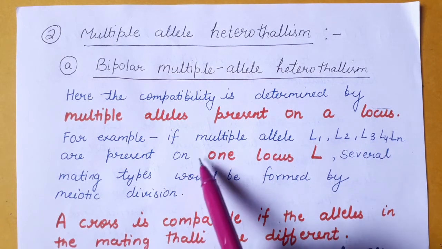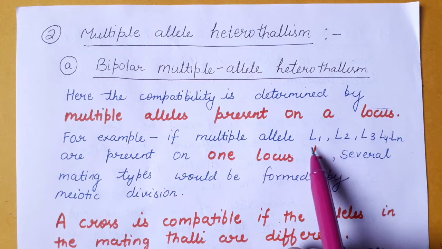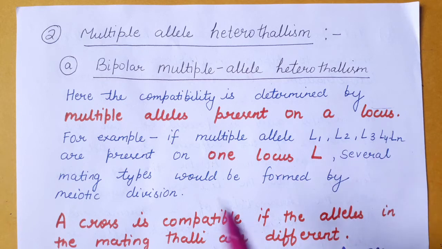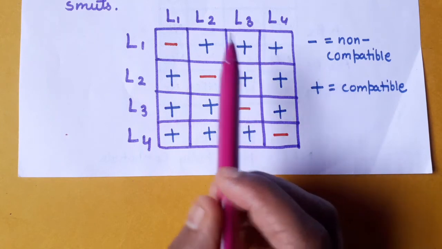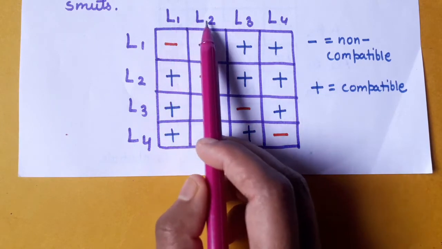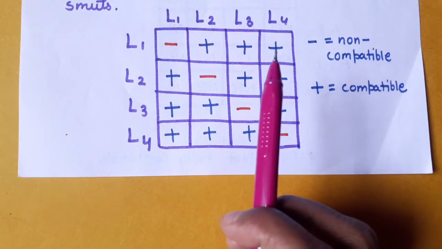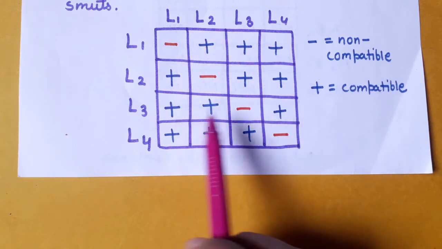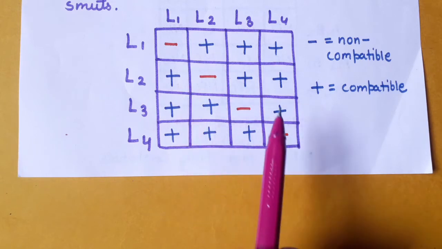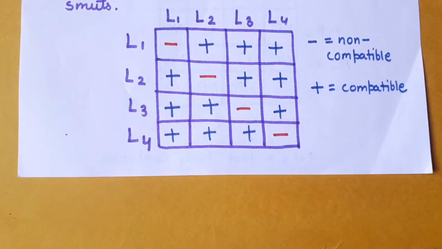For example, if the multiple alleles are L1, L2, L3 and L4 present on one locus L, then several mating types would be formed by meiotic division. As in this checkerboard, you can see that there are multiple alleles L1, L2, L3 and L4 present on one locus L, and several mating types would be formed by the sexual reproduction.